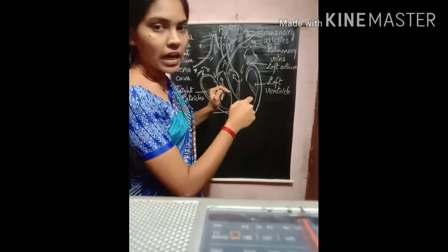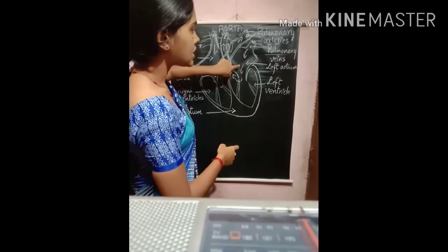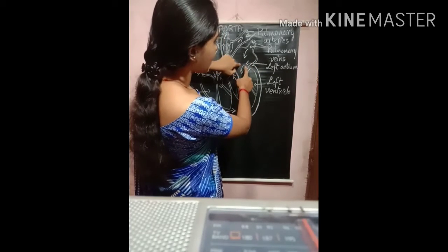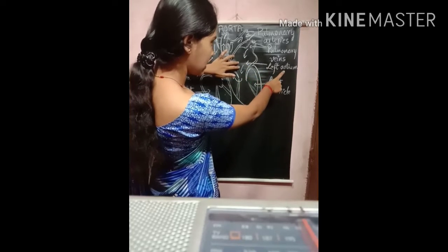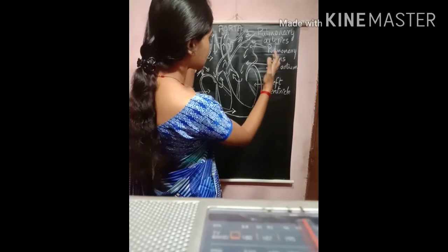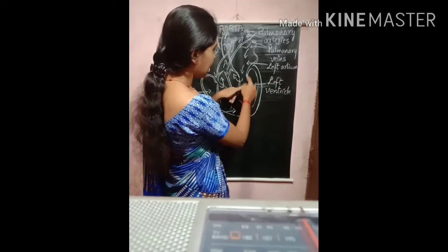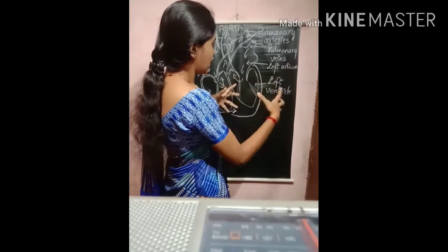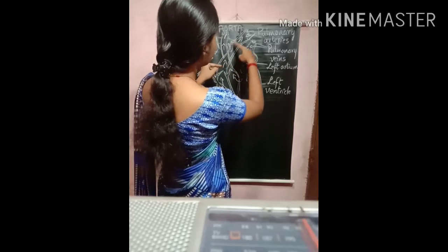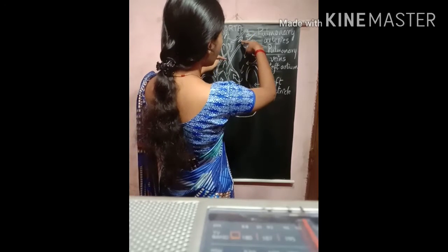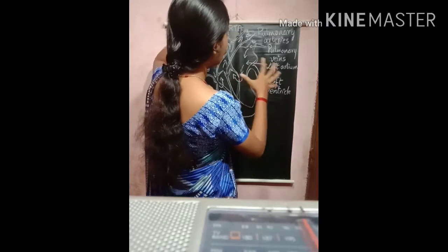The oxygen rich blood from the lungs enters through the pulmonary veins. First it reaches the uppermost left chamber of the heart, that is the left atrium. At that time it expands. Once it pushes the blood to the left ventricle, it contracts and the ventricle expands. And through the movement of the valves, it will flow to all parts of the body through the arteries. The arteries have little thicker walls.